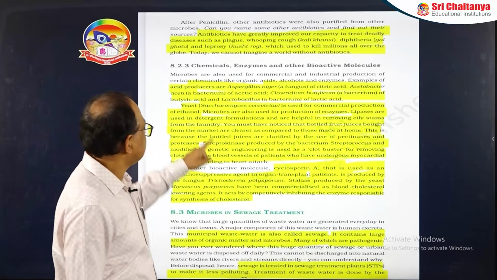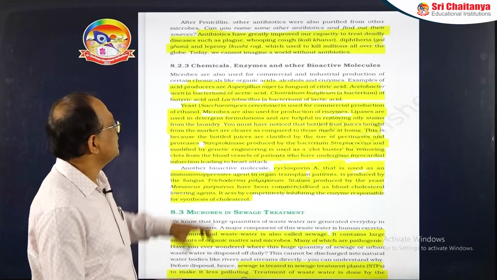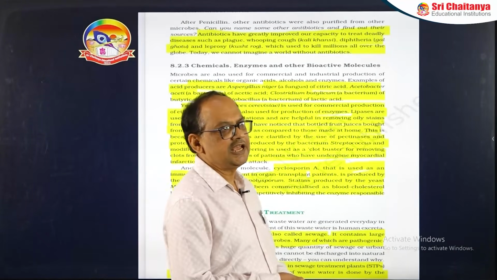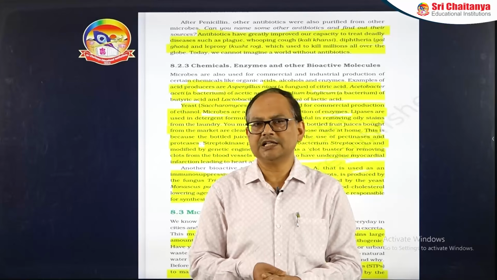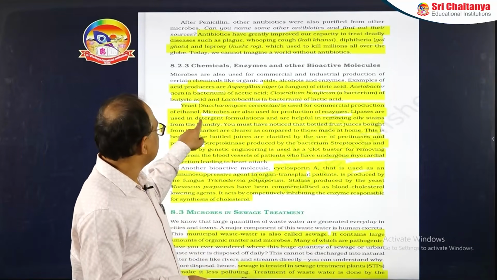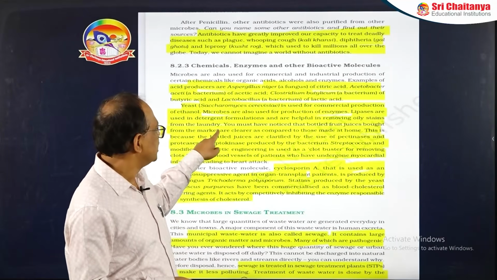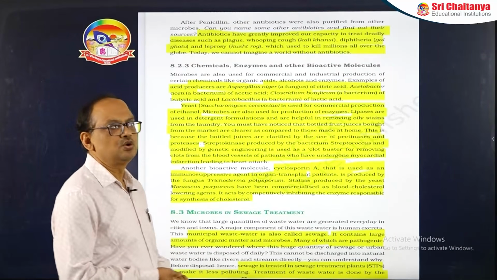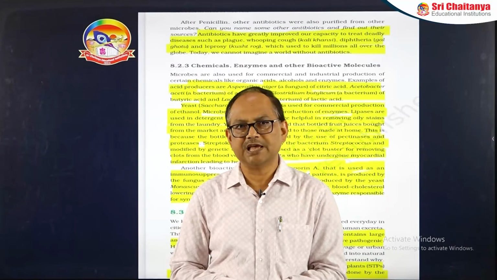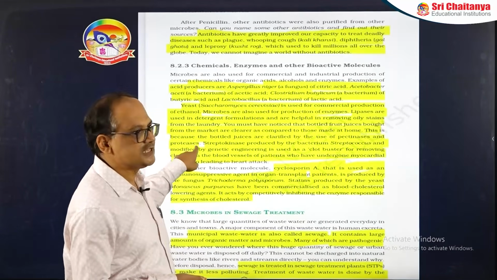Yeast is used to make alcohol, we already studied. Then lipase is also obtained from microbes such as yeast, say Candida lipolytica, and it is used in detergent formulation and helpful in removing oil stains from laundry. Another use is to clear bottled juices. We also use two types of enzymes: pectinase and protease.